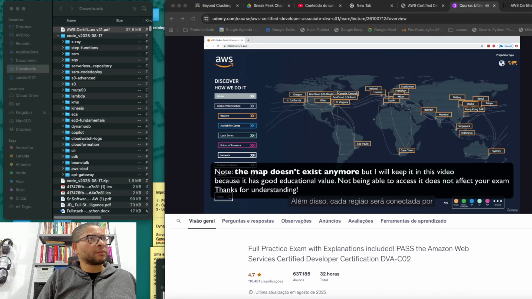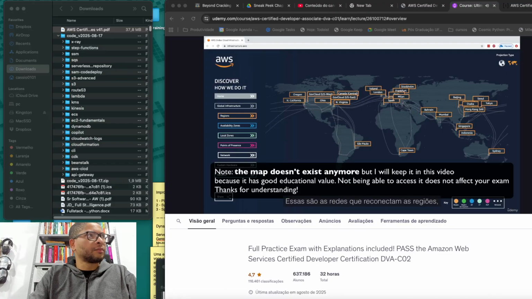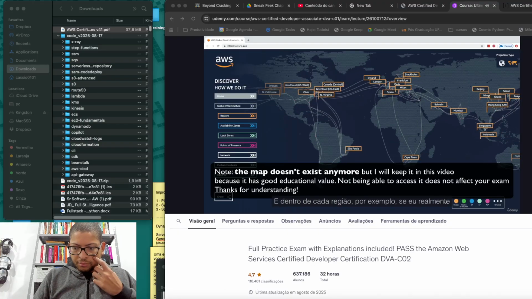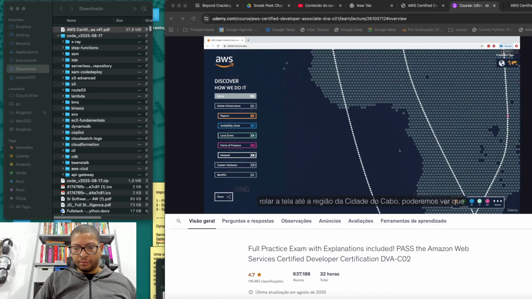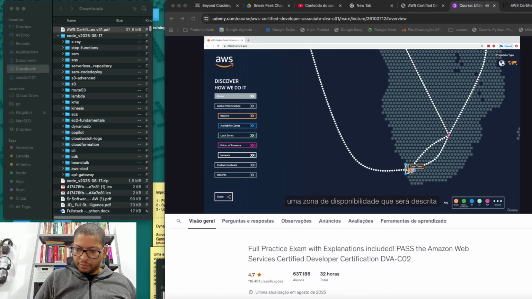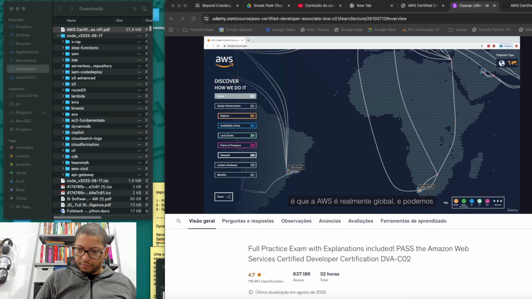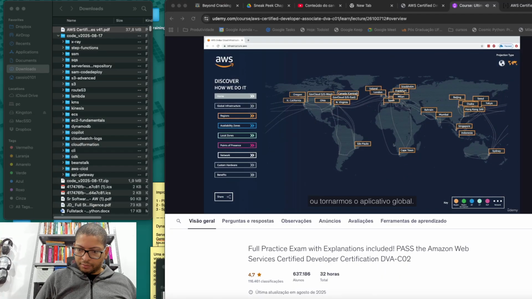On top of it, each region is connected through the network. These are the networks reconnecting the regions, and this is a private network of AWS. Then within each region, for example, if I scroll into the Cape Town region, we can see blue dots, and each blue dot is an availability zone that we'll be describing in the next slide. What I want you to take away from this is that AWS truly is global, and we can leverage the infrastructure of the cloud provider to make our application global.